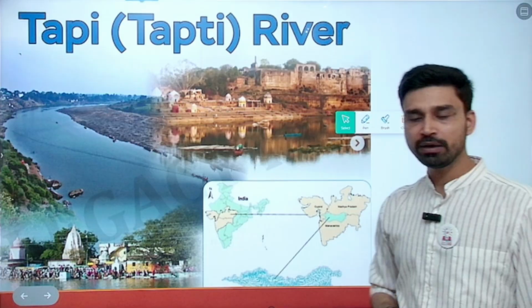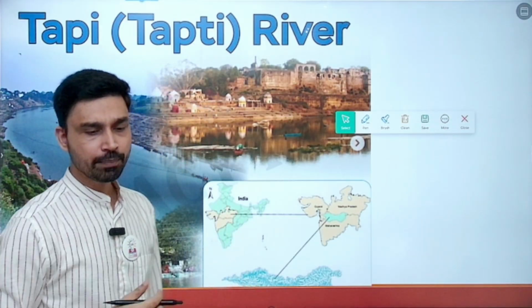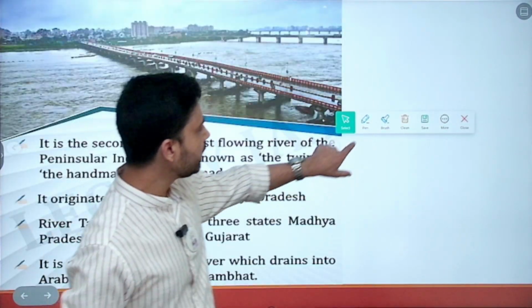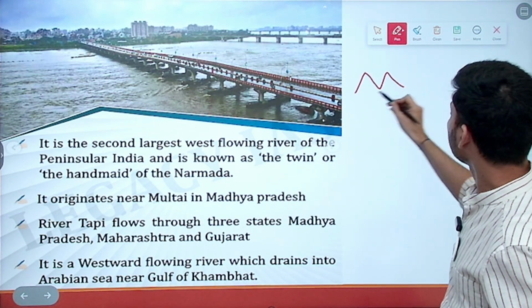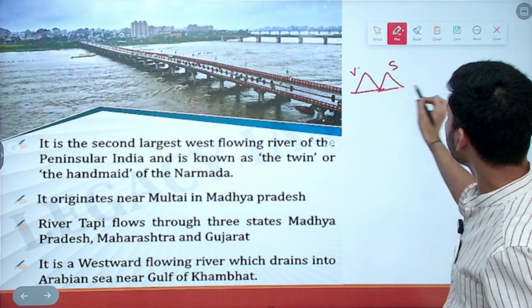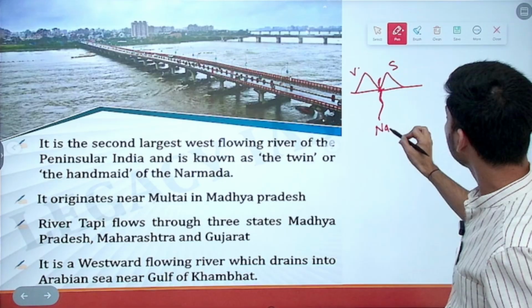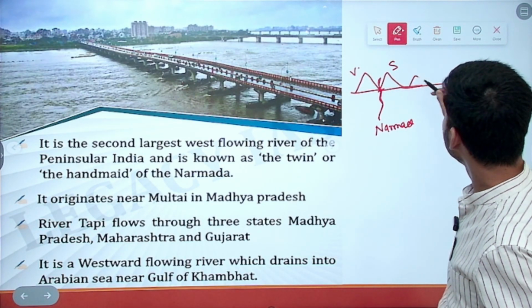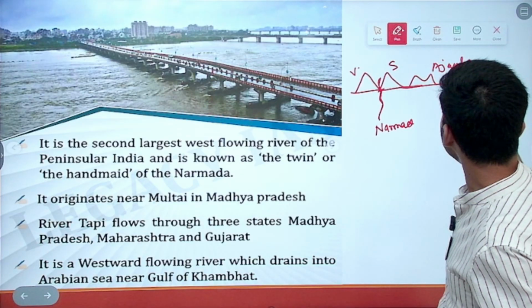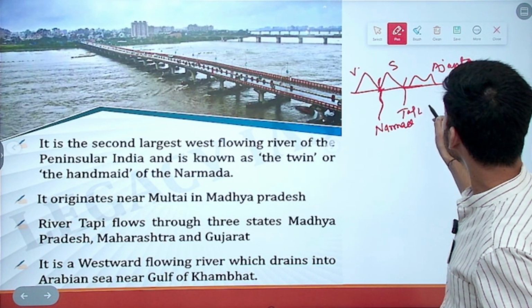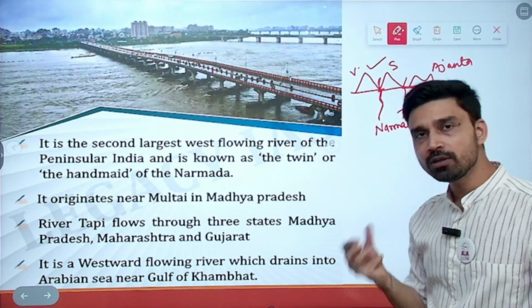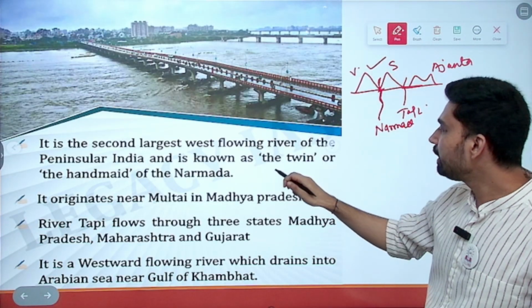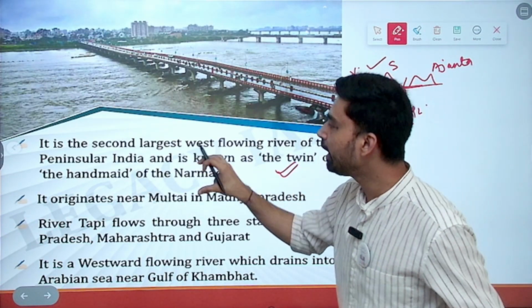The next river we have talked about, the second east to west flowing river, is the Tapi river. Tapi river is also called Tapti river. It flows in just the same pattern in which Narmada flows. Again, if I draw here, you have the Vindhya range and the Satpura range. In between them, the river Narmada flows. Similarly, further to the south, you have another hill range called the Ajanta Hills in Maharashtra, and here you have the flow of Tapi river. Both Narmada and Tapi flow in a rift valley pattern, and because of the similar nature of flow and similar drainage pattern, many times Tapi is also called the twin or handmaid of Narmada.